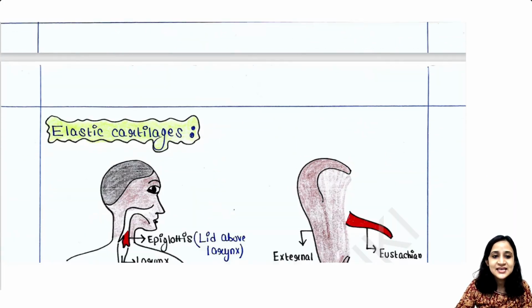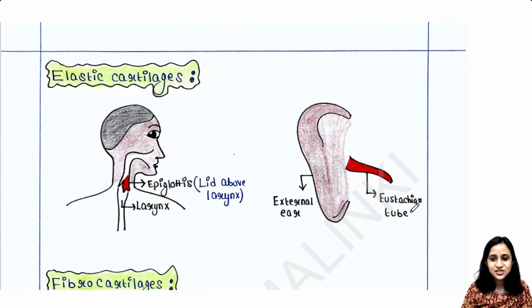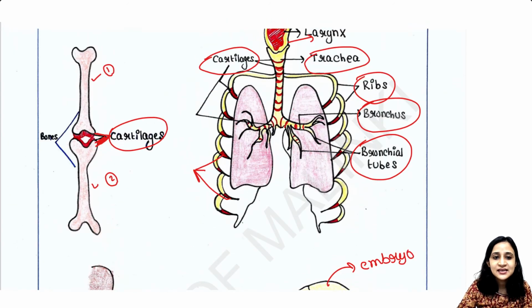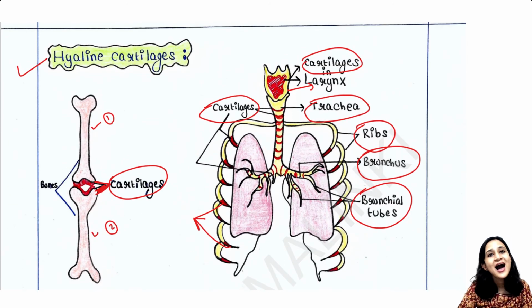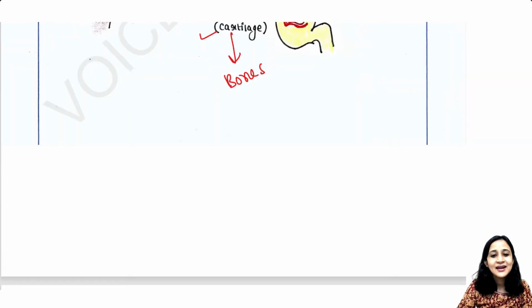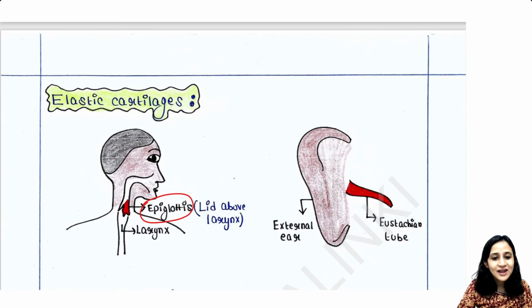And next is elastic cartilage. Where are the elastic cartilages present? First of all, in the epiglottis. In the last picture we saw that in the larynx we have hyaline cartilage, right? And now above the larynx we have a lid-like structure, in this part.